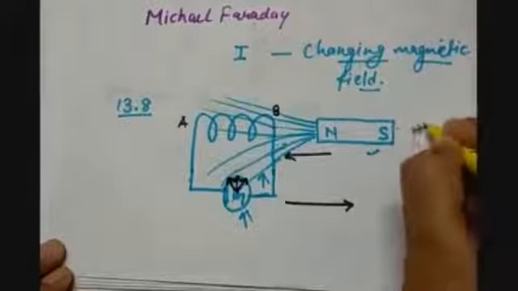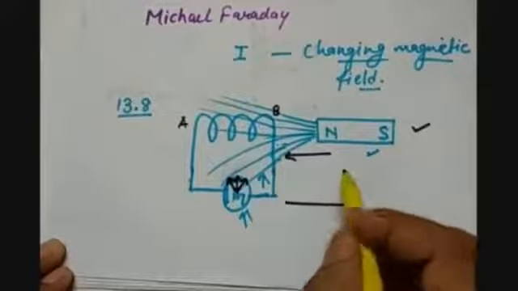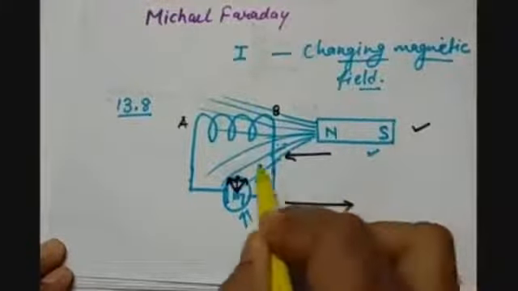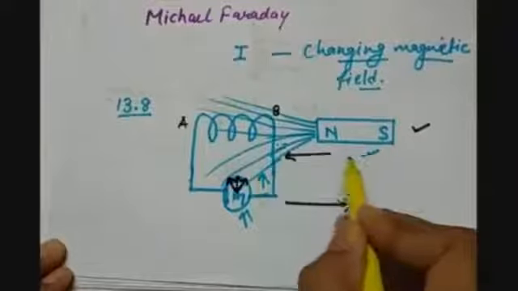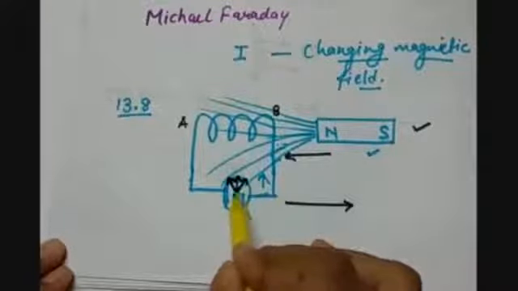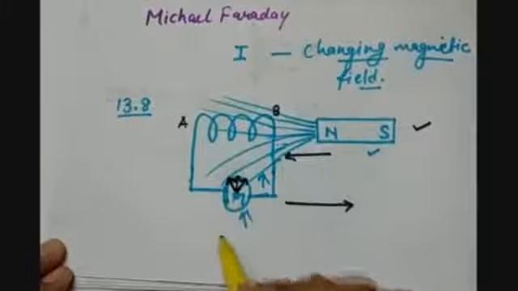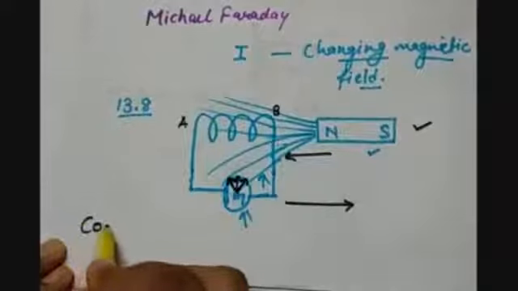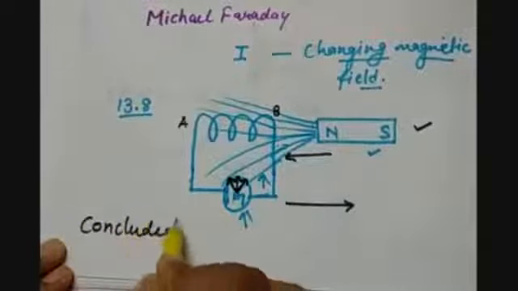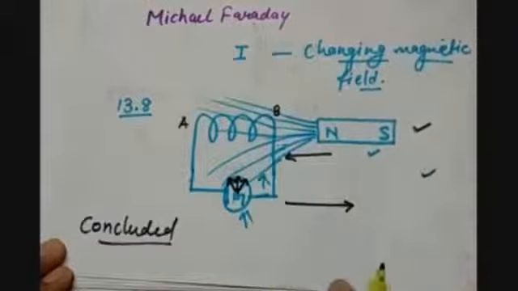So this was the first case, that when the bar magnet is moved towards the coil or away from the coil, there is a deflection shown in the galvanometer in both the directions. So what can be concluded from this activity?